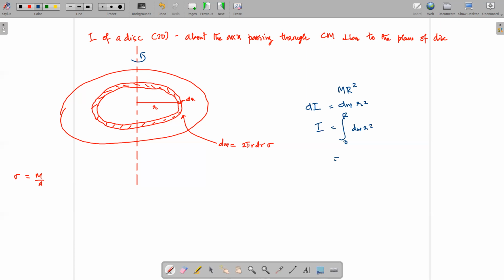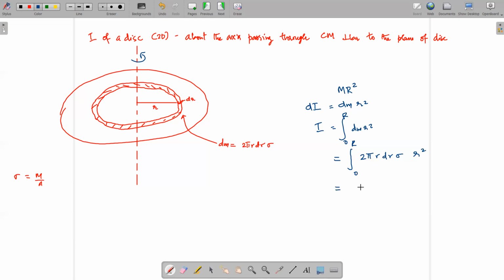Which is equal to, dm is the ring spread out flat, so it's 2 pi r dr into sigma, right? So 2 pi r dr into sigma, where sigma is equal to mass by area. So integral from 0 to R of sigma into r square.